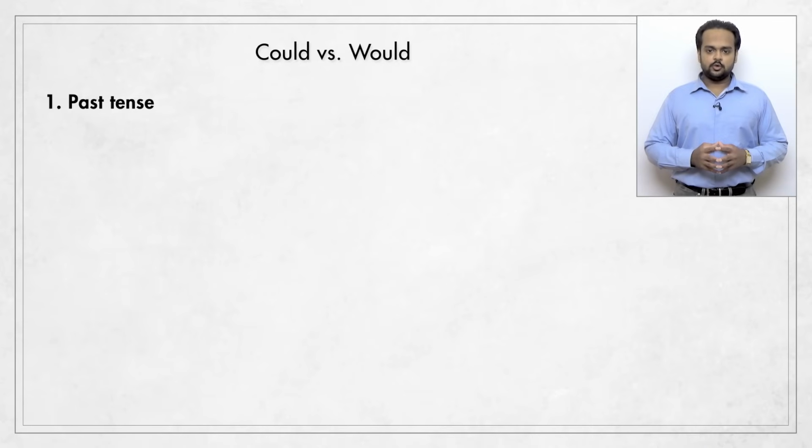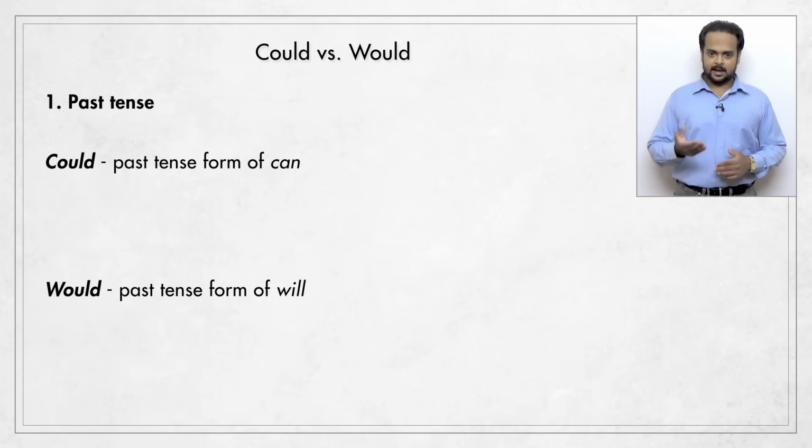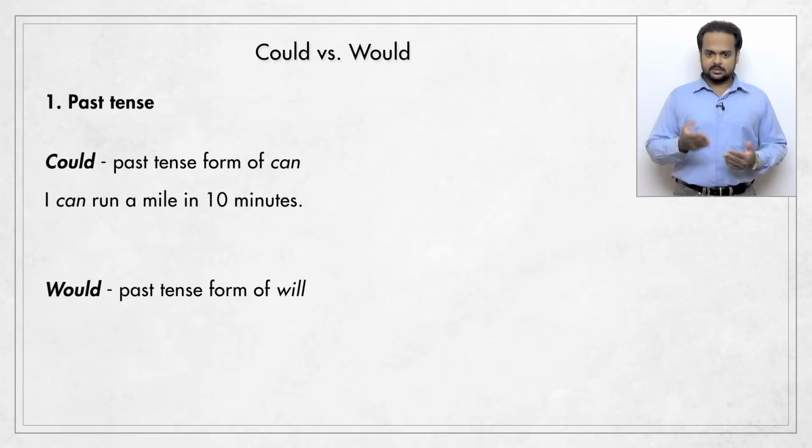This is in the use of the past tense. Could is the past tense of can, and would is the past tense of will. Take this sentence. I can run a mile in 10 minutes. This means I have this ability to run a mile within 10 minutes.